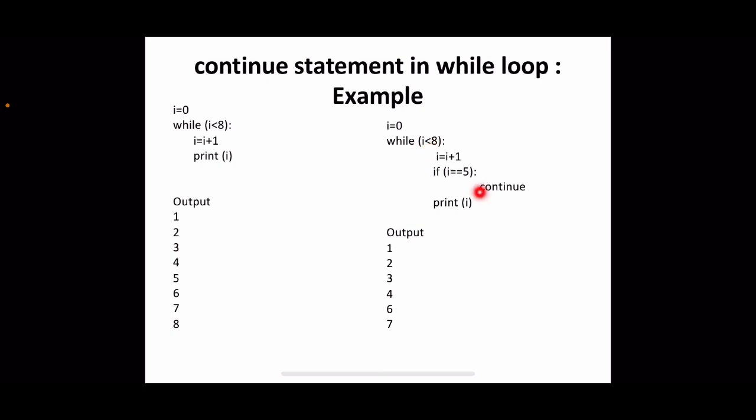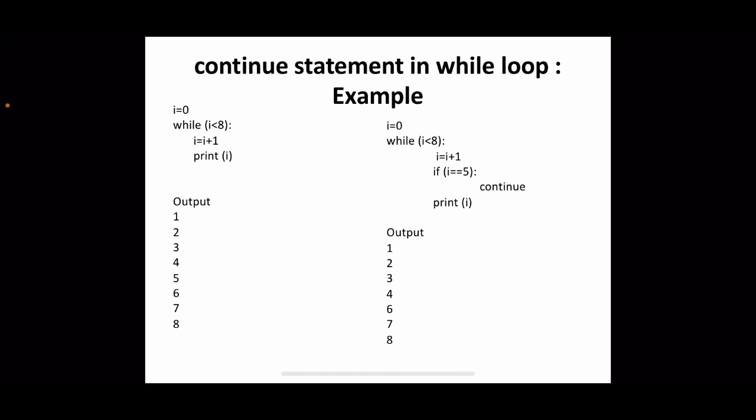So what happens when I equal to 5 here? For the rest of the statements, we only have a print statement as the rest of the while loop, right? That will be skipped. So print 5 will be skipped. We don't have a 5 here. It will move to the next iteration. Okay, 5 less than 8, it is checked for the condition. It is true. I equal to 5 plus 1, 6. Now I equal to 6, this condition will be false. So the continue will be skipped, print will be executed, right? So 6, 7 and 8 will be displayed.